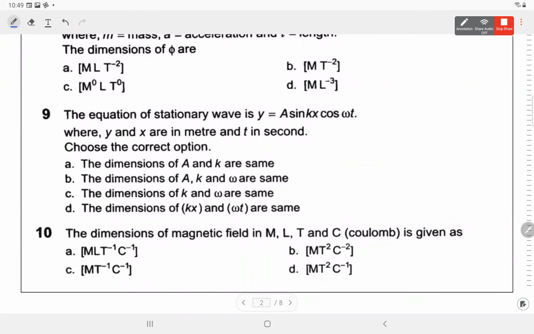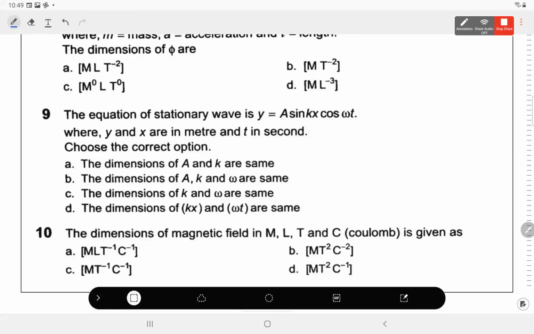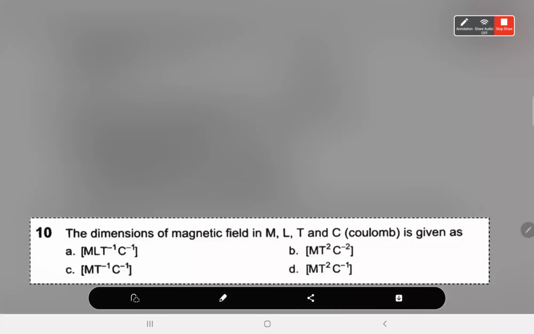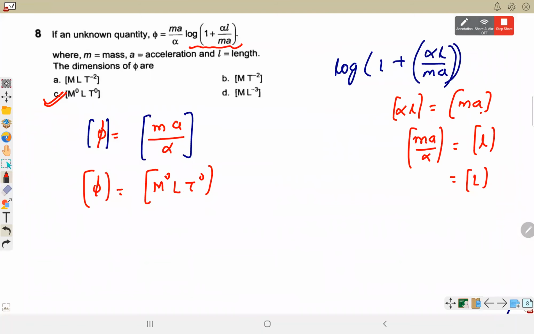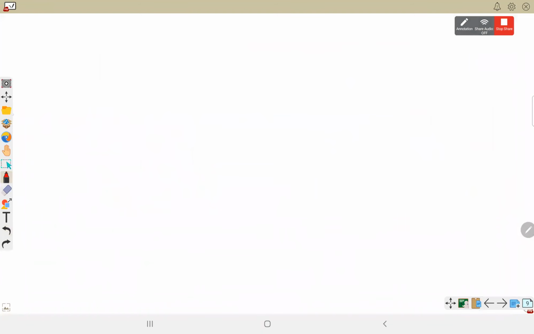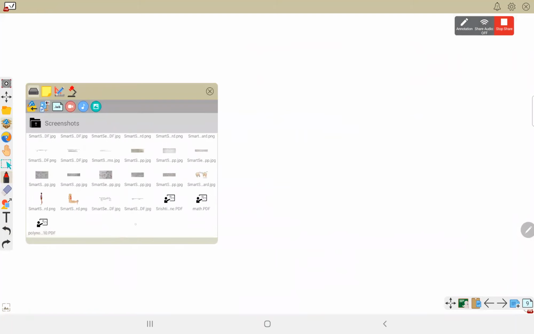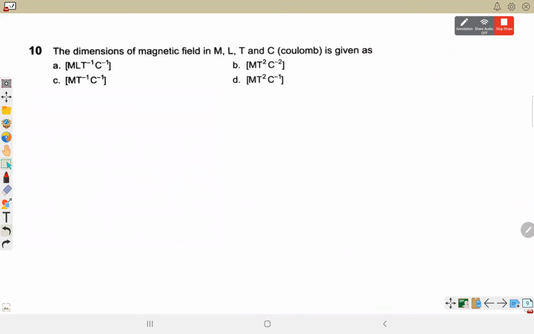अब जैसे क्वेश्चन नंबर 10 देखते हैं. क्वेश्चन नंबर 10 में क्या है, थोड़ा सा लोचा. इसमें जो फंडामेंटल क्वांटिटी है, दैट क्वांटिटी इटसेल्फ इज चेंज्ड. हमने जो फंडामेंटल क्वांटिटी पढ़ी है वो MLT और एम्पियर पढ़ा था A, बट हियर यू कैन सी it's given as C as in coulomb. Coulomb होता है चार्ज के लिए, and charge is not a fundamental quantity. Charge is not considered as a fundamental quantity, but still in the question sometimes it is asked in the new set of fundamental quantities. Like here, the dimension of magnetic field in M, L, T and C.